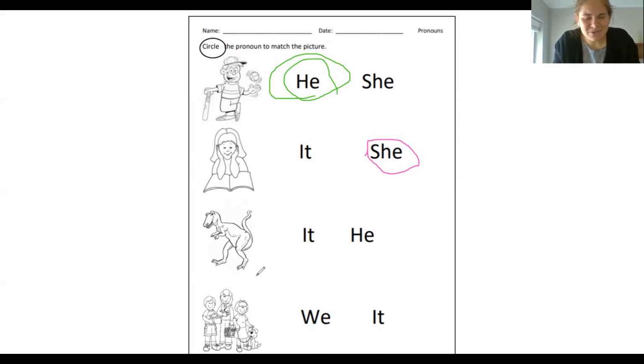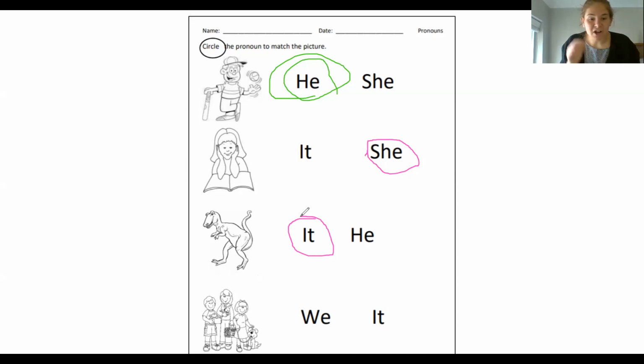What pronoun do you think we could use to describe this monster? Could we call it an it or a he? Maybe sometimes you would call a dinosaur a he, but usually we could, if you have a pet, sometimes you would call it like a he or a she, but for this animal, because it's like a make-believe creature, we would probably call it an it, yeah. Like it is walking with its back hunched over. Nice.